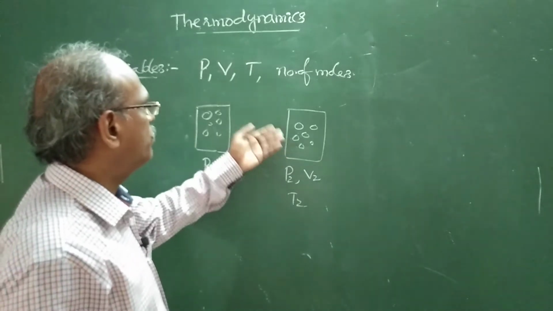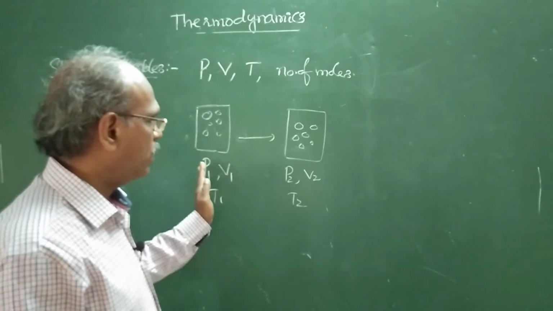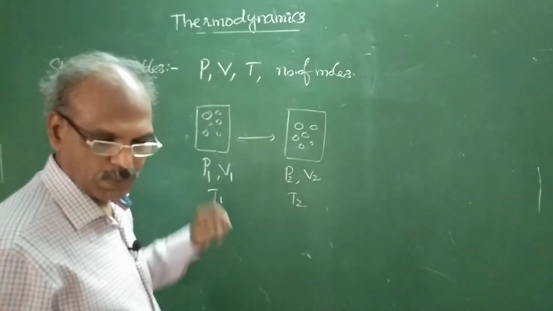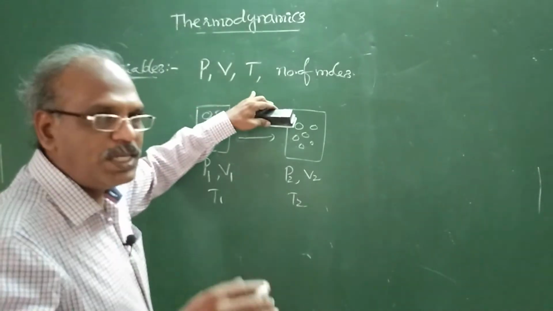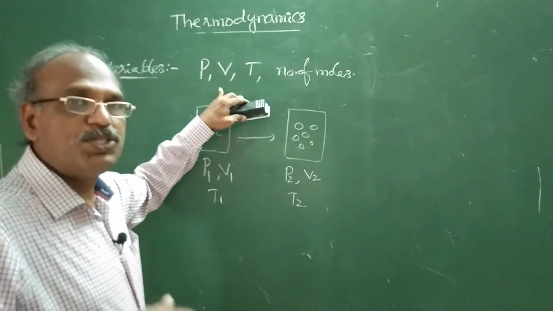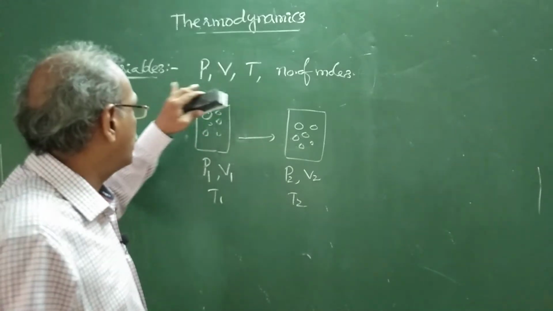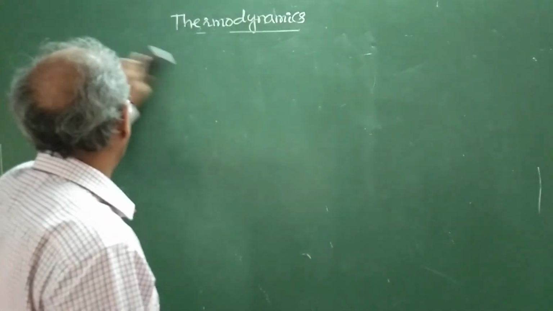For the same system, the number of moles N is constant, that's why I have not written it. So these are the state variables, the measurable properties which describe the state of a system.